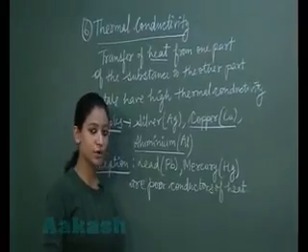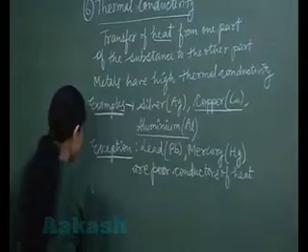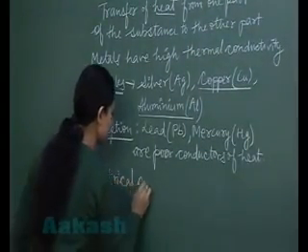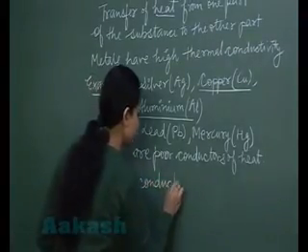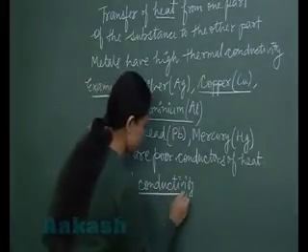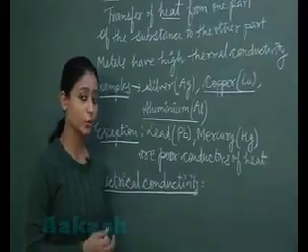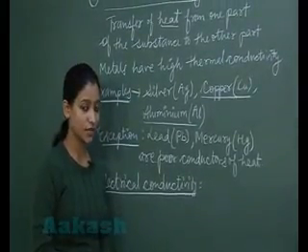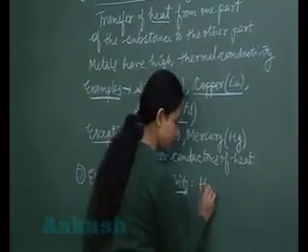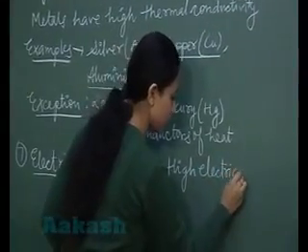Now next physical property is electrical conductivity. Let us study what is that. What about the electrical conductivity? Electrical conductivity of metals. As metals are good conductors of heat, they are also good conductors of electricity. So metals have high electrical conductivity.